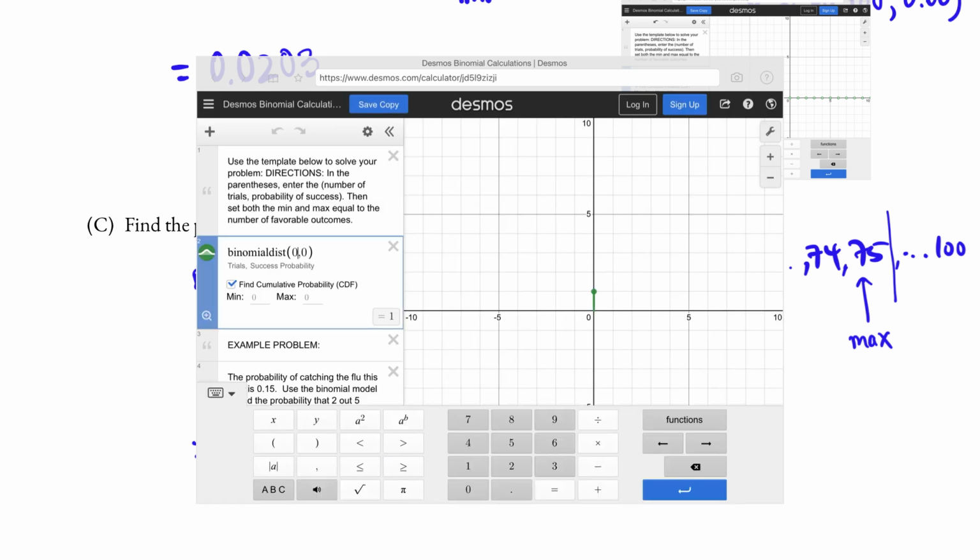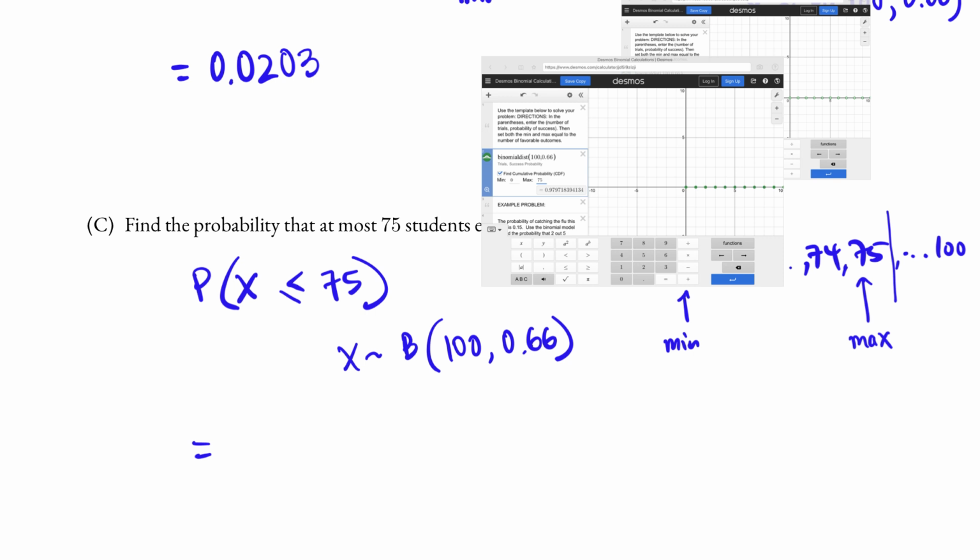Again, using the Desmos binomial calculator, specify n as 100 and p as 0.66. The minimum is 0, not 1, and the maximum is 75. The probability that we're looking for is 0.9797. So the answer is 0.9797, rounded to 4 decimal places.